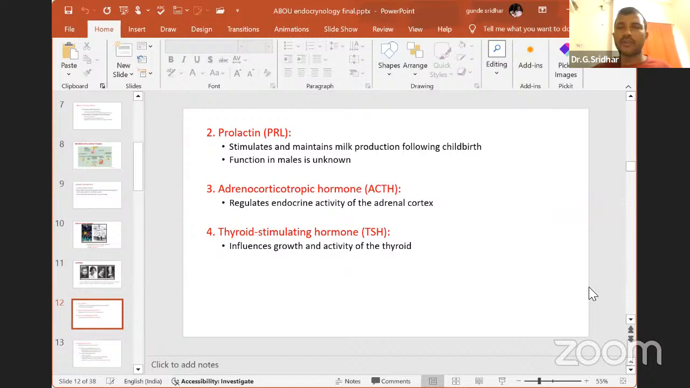Then the next hormone is called prolactin. I already told you that lactin is related to milk production, just as lactose is related to the enzyme with respect to milk metabolism in our body. Like that, prolactin mainly stimulates and maintains milk production following childbirth. Why are we not finding milk secretion before delivery, only after delivery? Very simple. After delivery, the baby will come and suck the nipples of the mother.